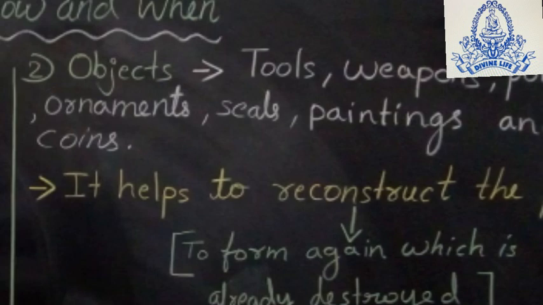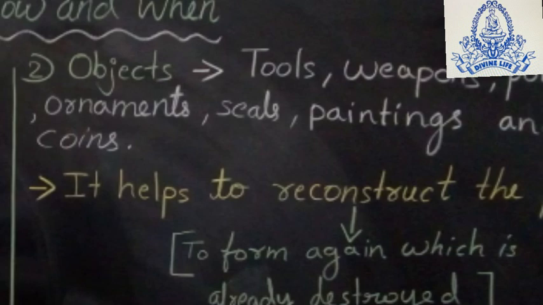Previously ornaments were made of beads. Seals are used as sources because from a seal we can understand which king issued that type of seal and in which period.